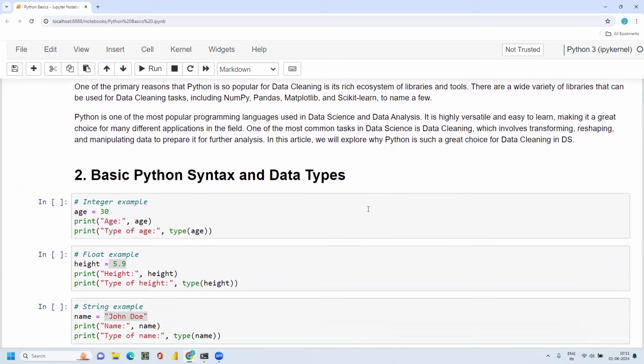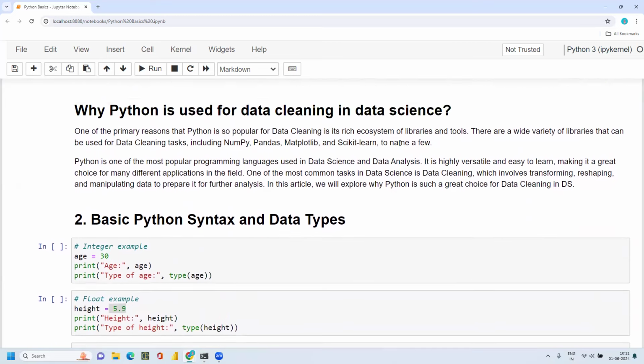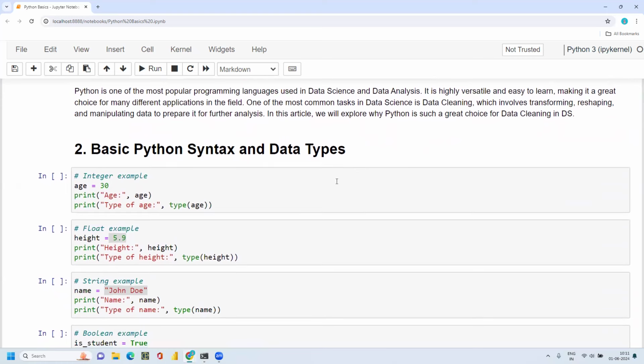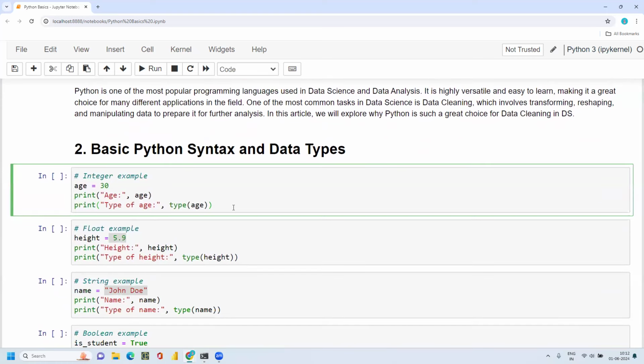Okay, so let's start with the coding part. I already have this file ready because I don't want to type and waste time here in the video, since it will take a lot of time. I don't want to waste much time. So here you can see the basic Python syntaxes.